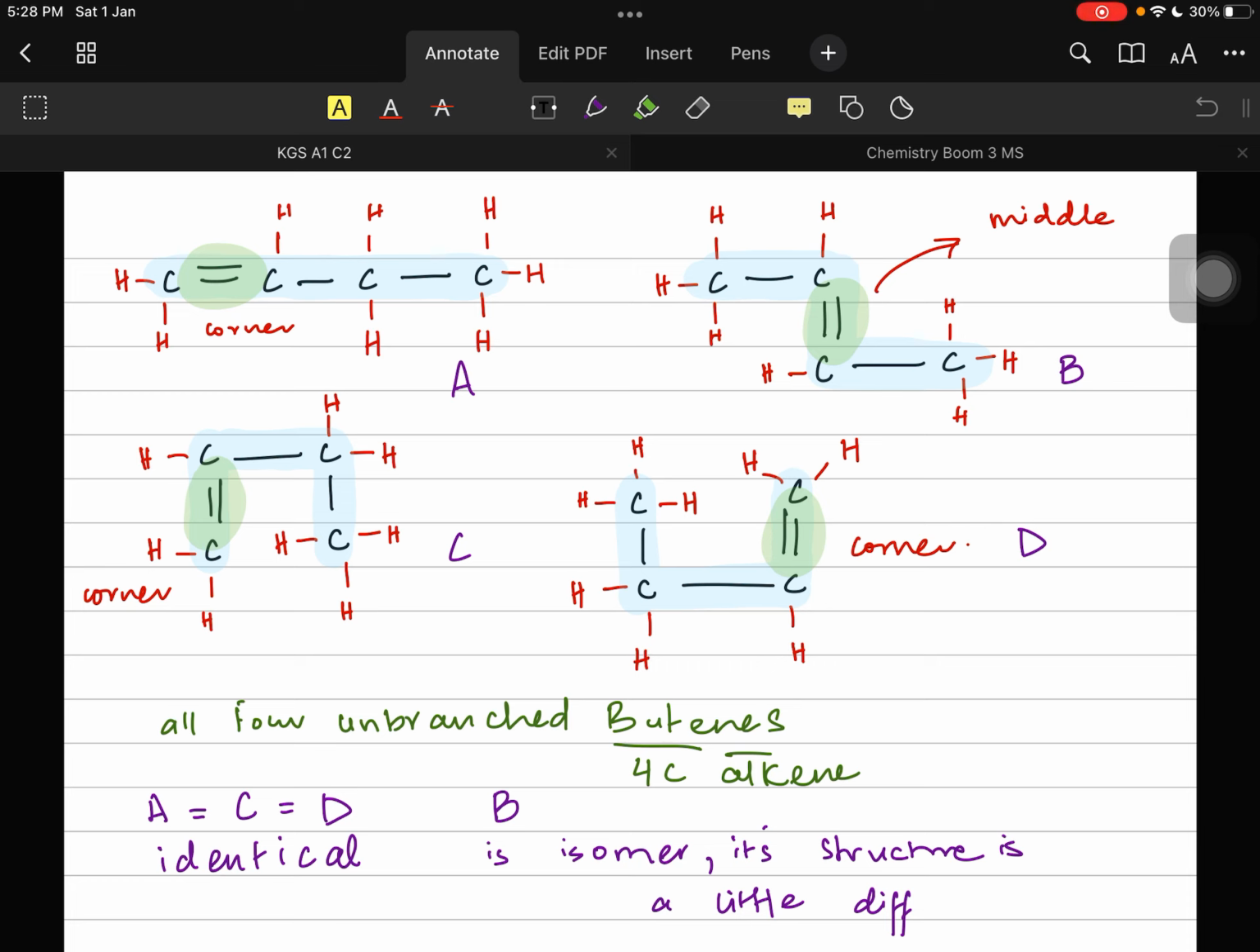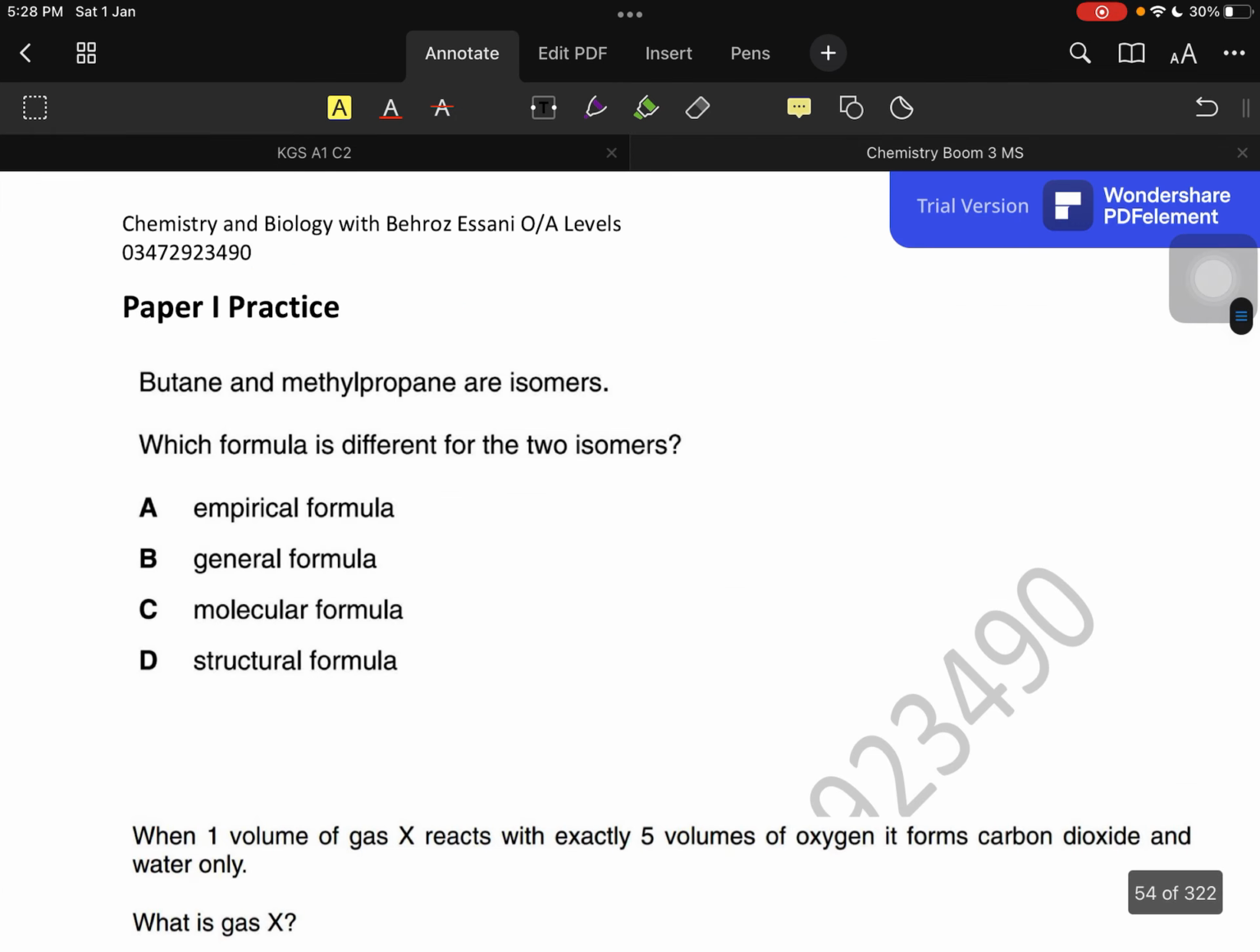Now we're gonna try some past paper MCQs for practice, and then we'll obviously jump onto paper 2 as well, so that we know what we are learning and how we can apply it. So I have my past paper booklet here. We're gonna try some questions related to isomers and perhaps main structures of alkanes and alkenes.